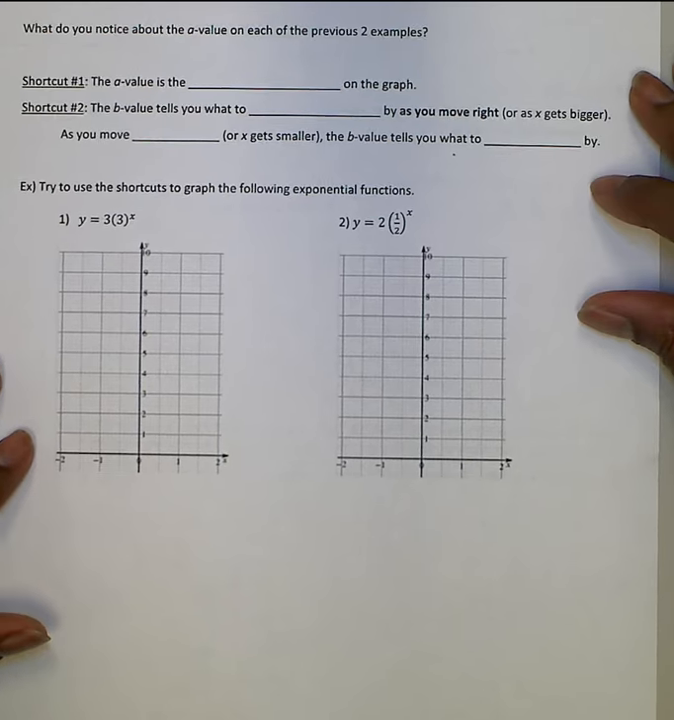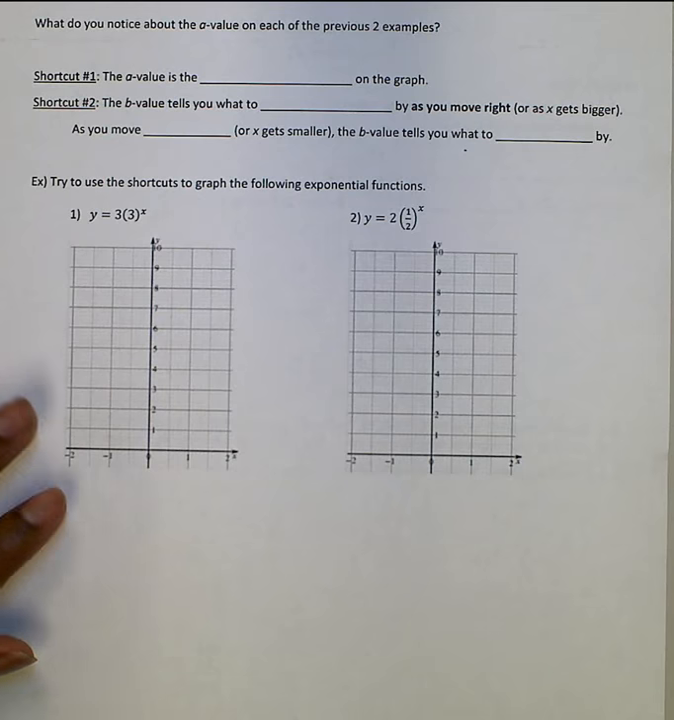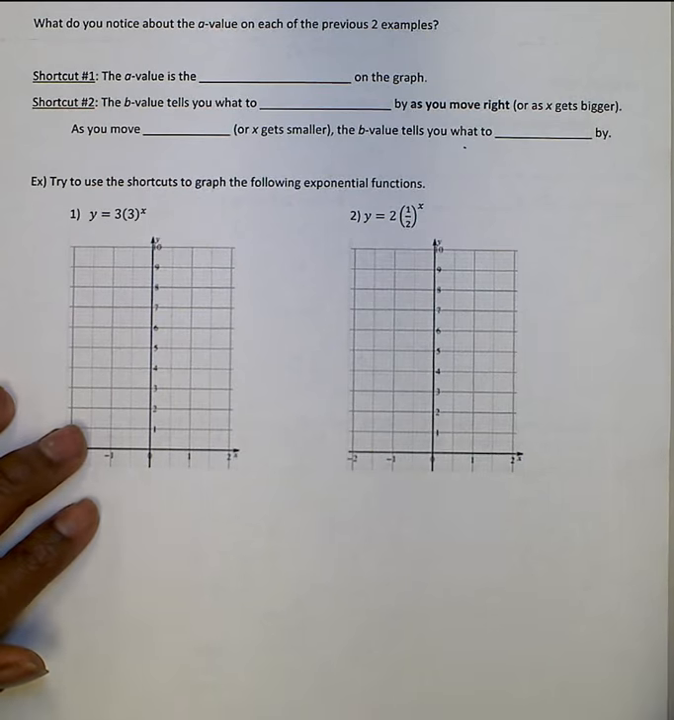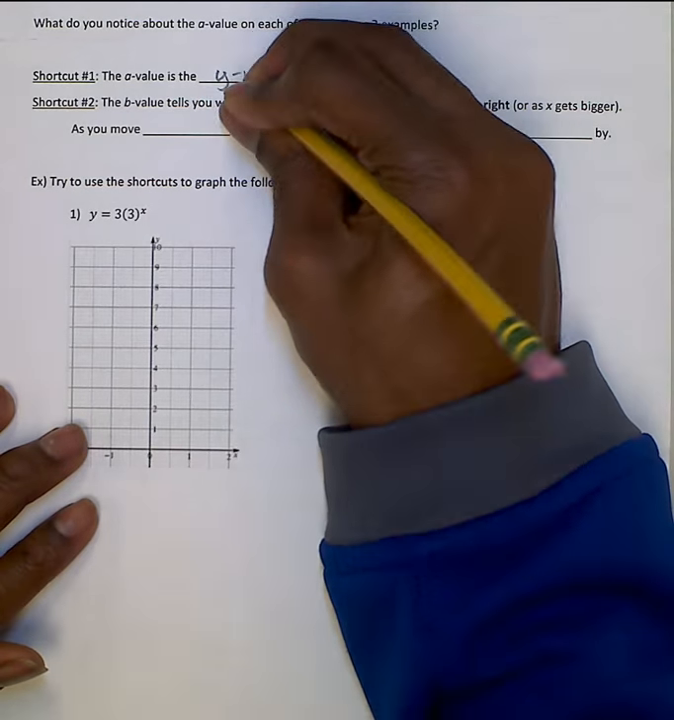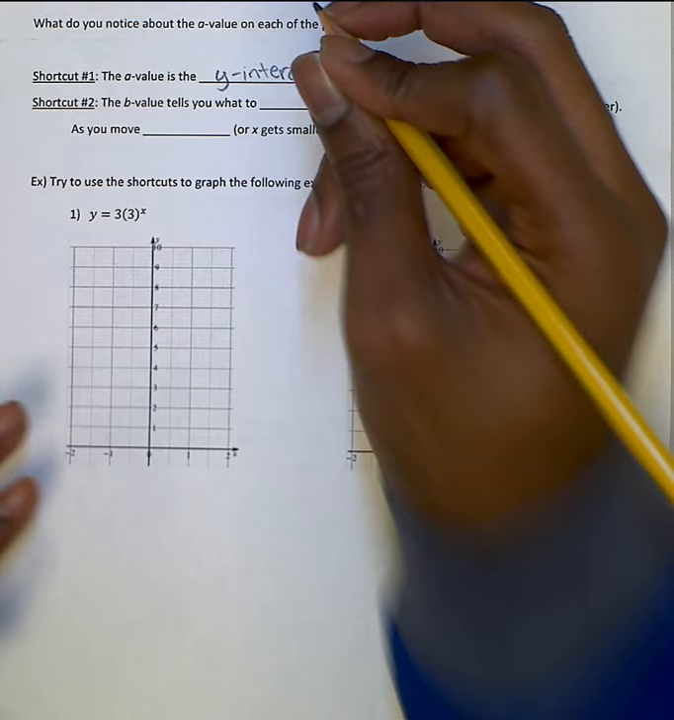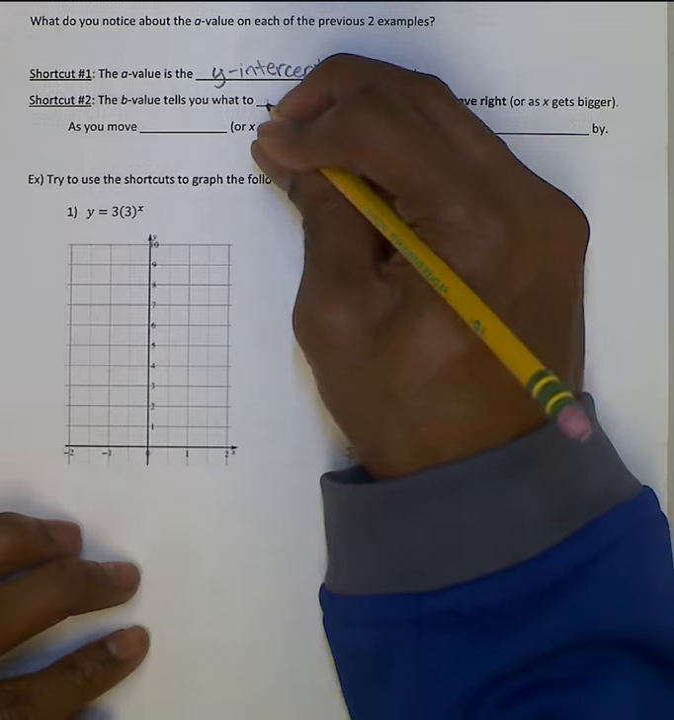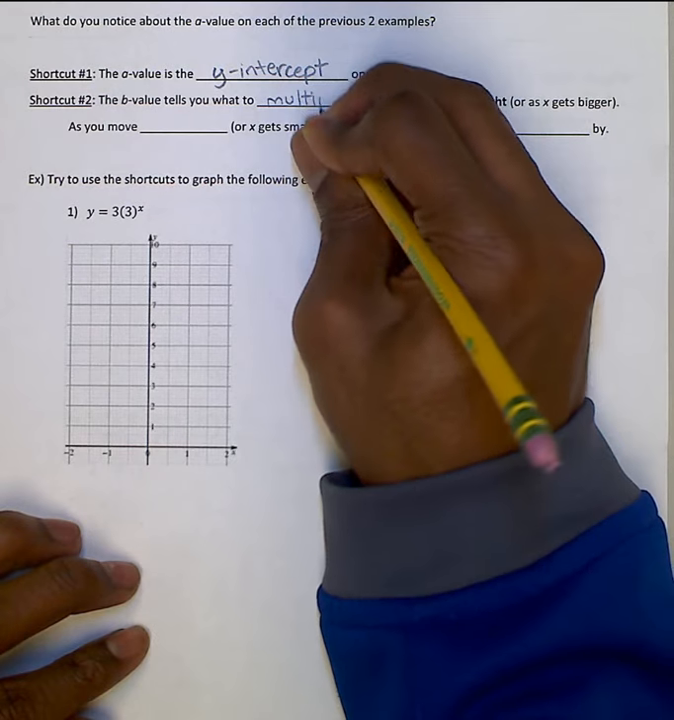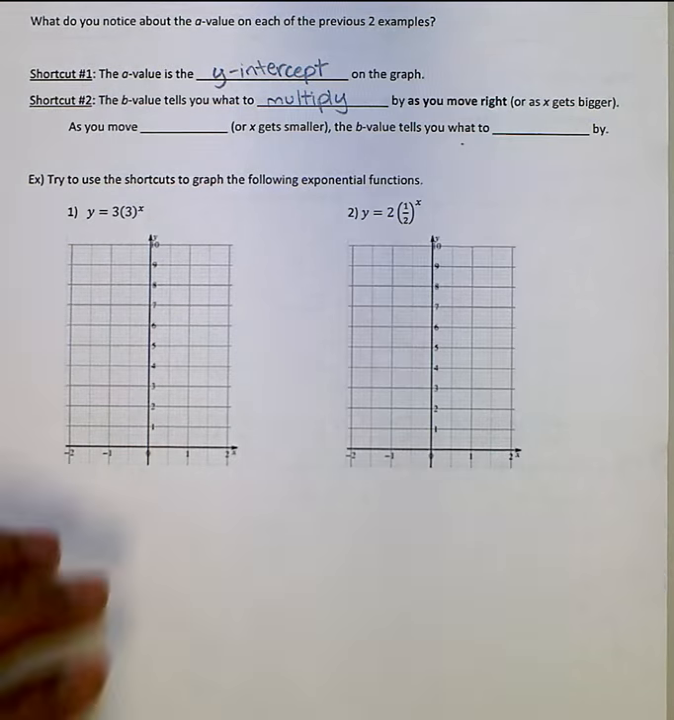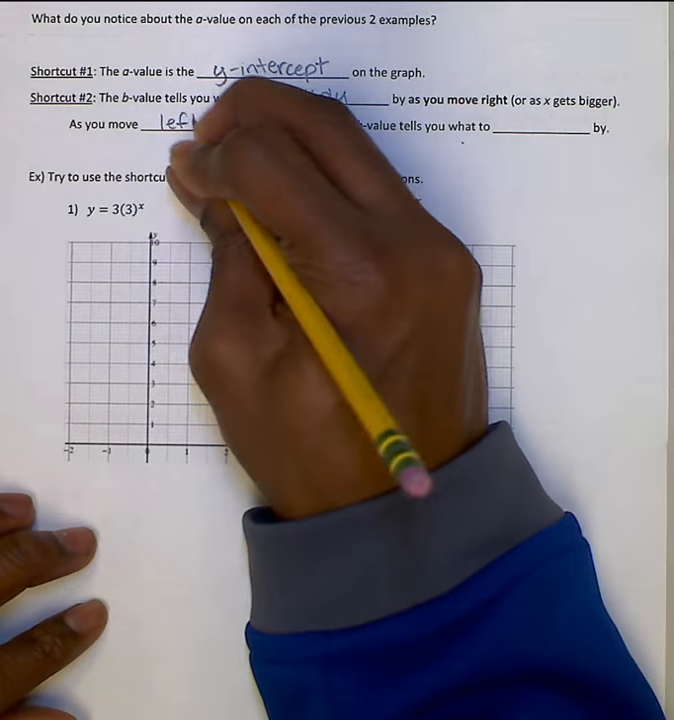Okay, there are 2 steps to our shortcut in evaluating A and B. So the A value is the y-intercept. You'll notice in our tables on the front that when x was 0, we just had the number, our A value was our y-intercept. Okay? And the B value tells you what to multiply by as you move to the right, as your number gets bigger. Multiply by as you move right. Okay? And as you move left, this B value tells you what to divide by.